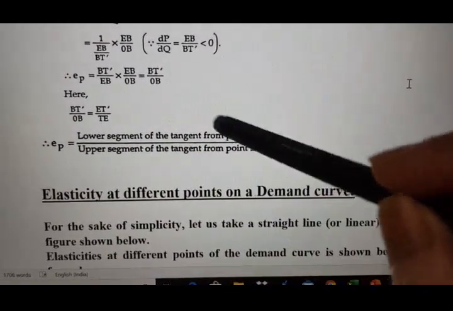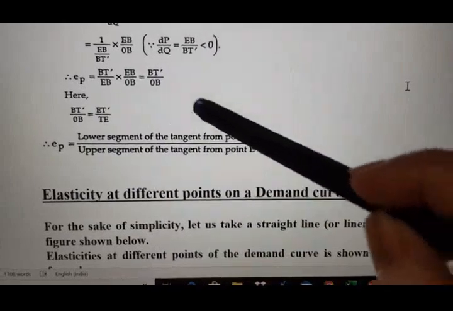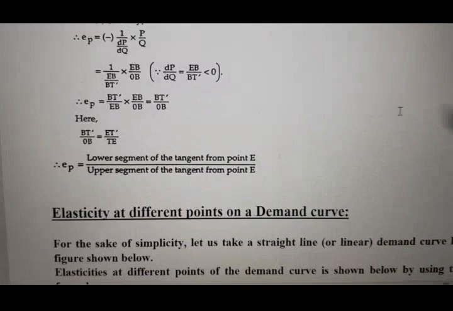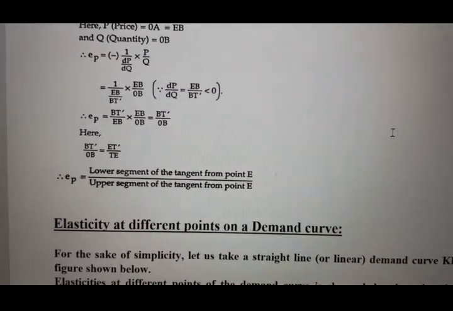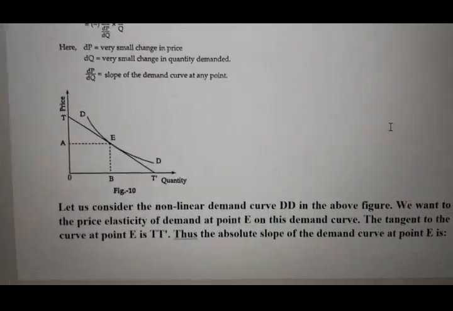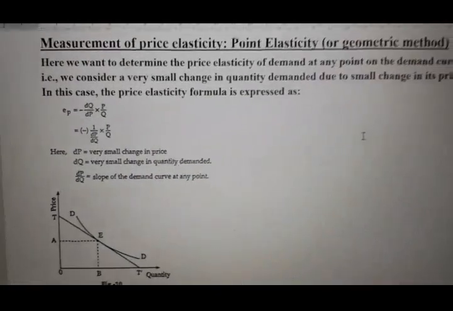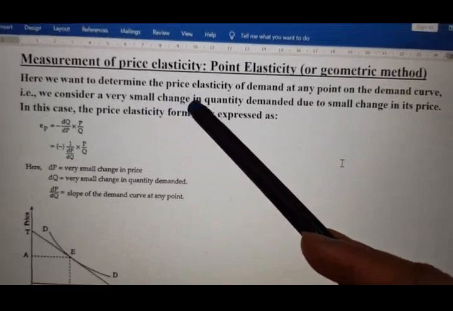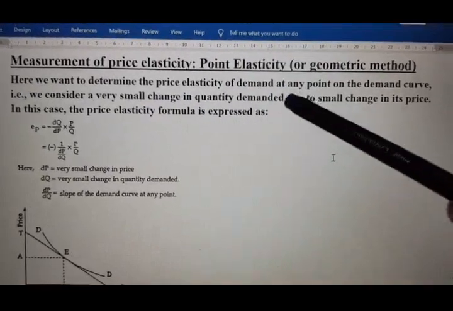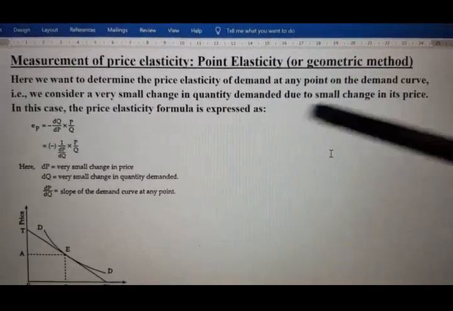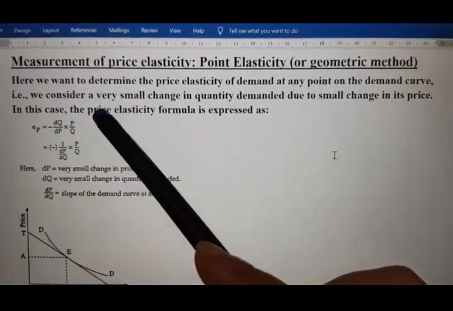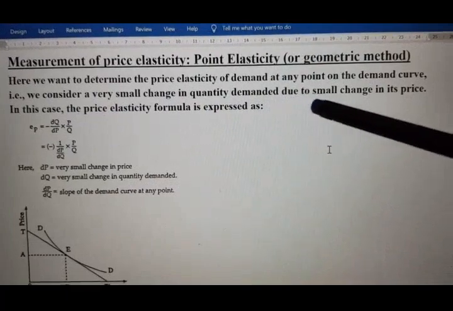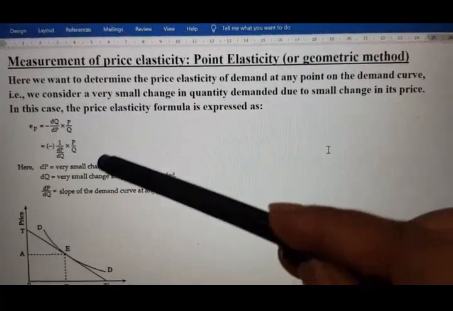Now how we have derived this particular formula for point elasticity, let us discuss it first. See, this is the derivation part. Here we want to determine the price elasticity of demand at any point on the demand curve. That is, we consider a very small change in quantity demanded due to a small change in its price.